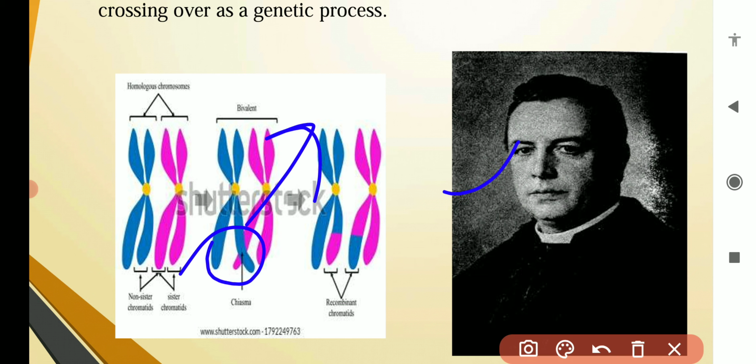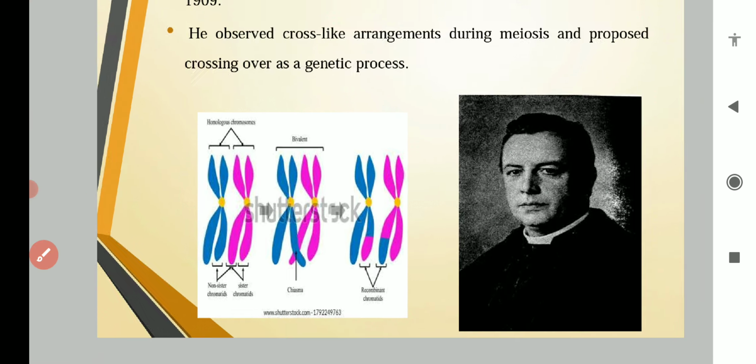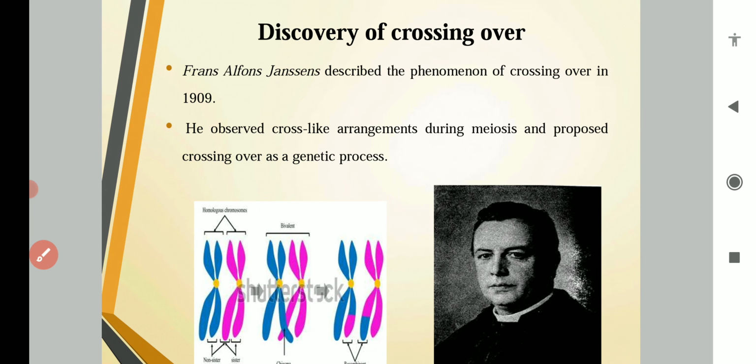So this is the cross-like structure which Janssens observed in his experiment, and he said that it is crossing over, a genetic process, and we all know that as a result of crossing over the segments get exchanged. So here you can see that after crossing over, some part from this purple chromosome will go to this blue chromosome, and some part from this blue chromosome will come to this purple chromosome. So first of all, Janssens described the process of crossing over, and he observed the cross-like structure in his experiments.